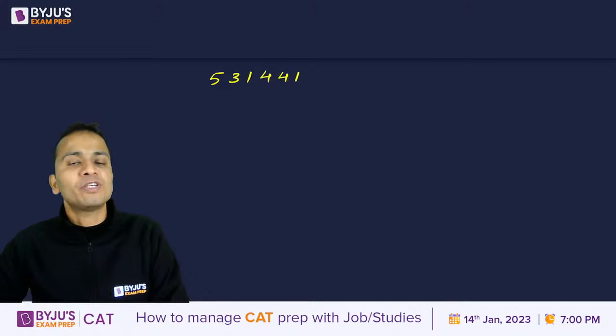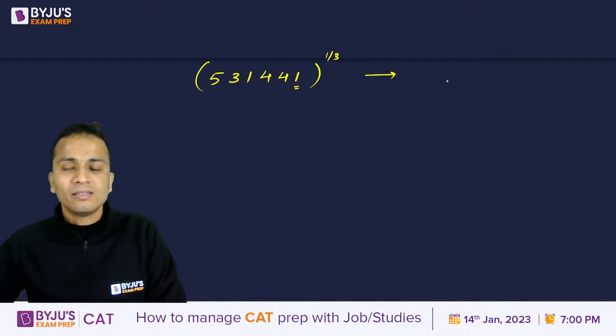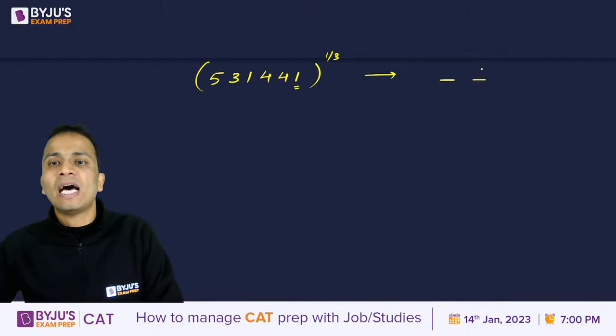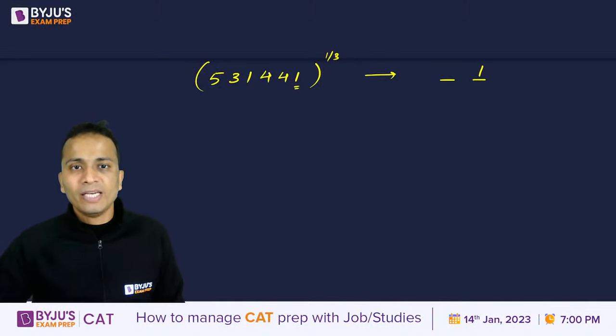531441. Cube root of this number. So the unit digit is 1, definitely the answer will have unit digit as 1. Okay, 1 cube is equal to 1, right?